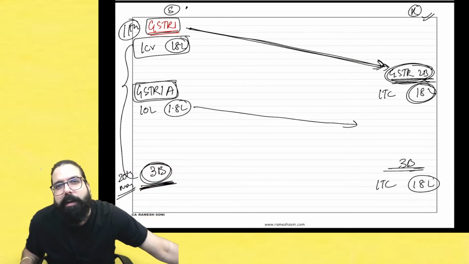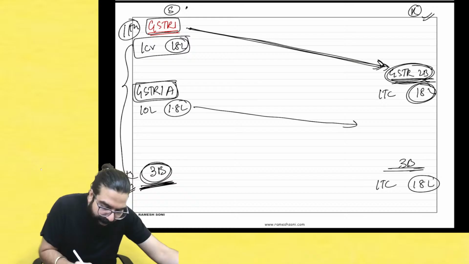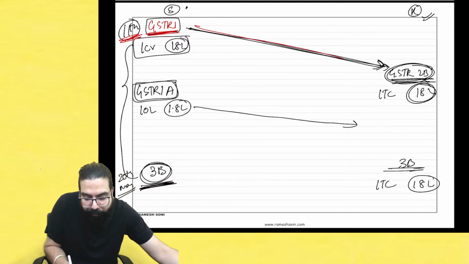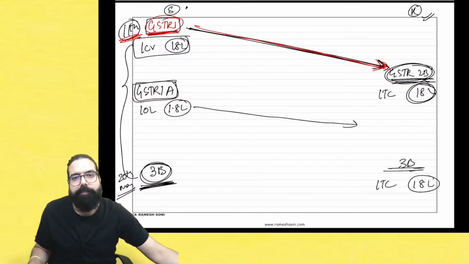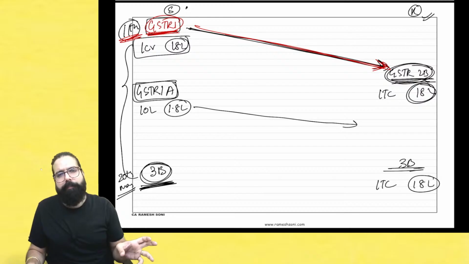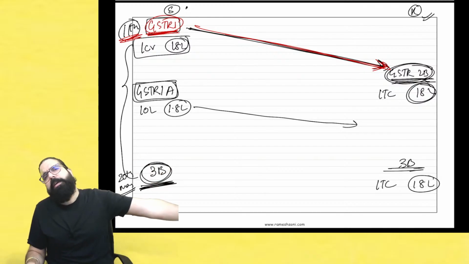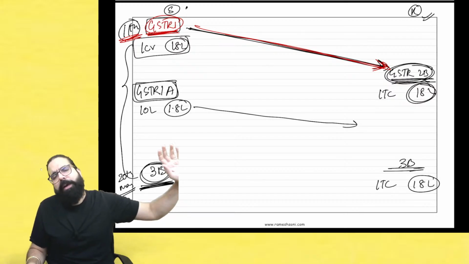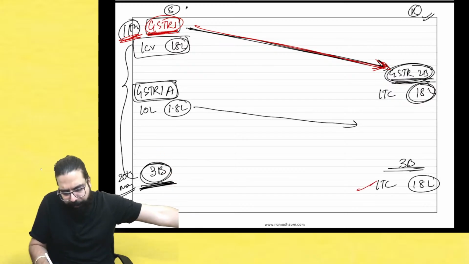But because you filed your GSTR1A after the 11th, the credit will not go in the same month. The GSTR1 credit will go in the same month. If I am filing GSTR1 for the month of April, it will go to the front person in April only, and when he files his GSTR3B for April, he can take the credit.